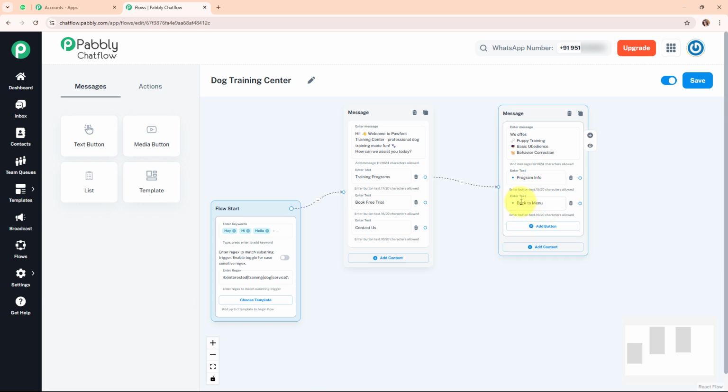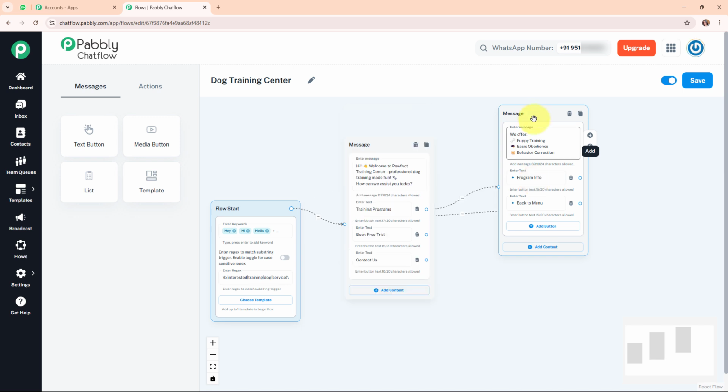So if my user selects back to menu, then automatically I want to send this particular message again. For that I'm going to connect this back to menu button with this particular message box button to send this message again for the back to menu. Alright, so now we have set up this back to menu option, and now we are going to set up this program info.